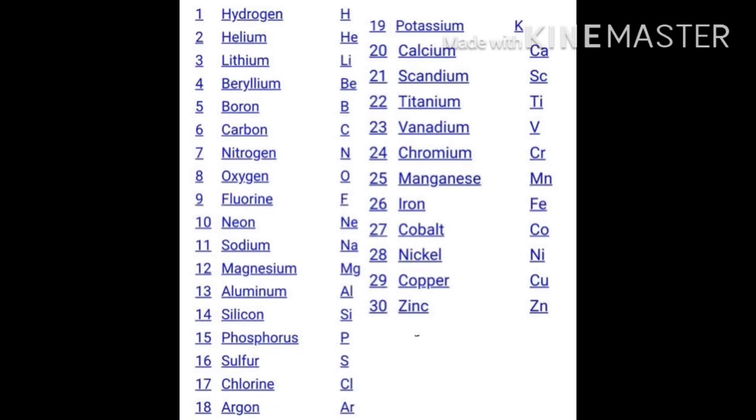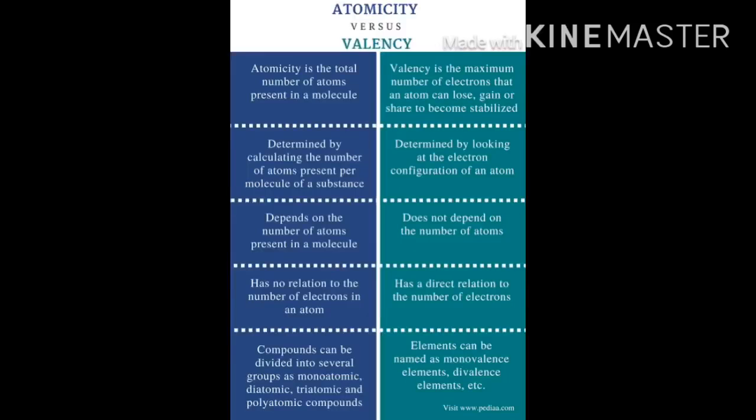According to this system, the symbol of an element consists of the first letter of its common English, Latin, or Greek name. This letter is written as a capital letter. In cases where the first letter is common for two or more types of atoms, a two-letter system is used as a symbol for the atoms. In this case, the first letter is followed by another letter not in common. The first letter is written as a capital letter while the second letter as a small letter.